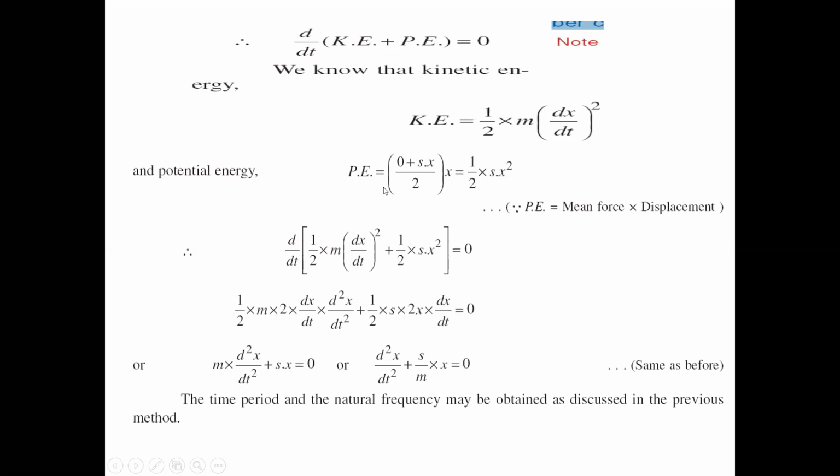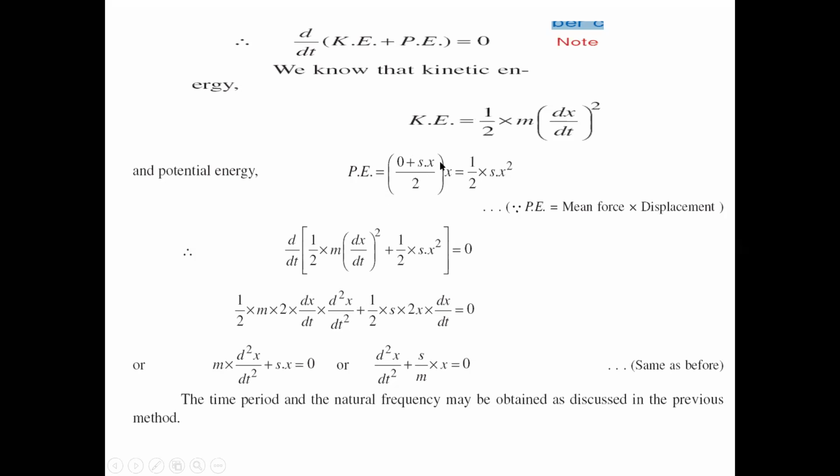Now we write our potential energy. Here we take the average of the energy values. Our initial energy value is 0, and finally we get the restoring force value Sx. So that is 0 plus Sx by 2 into x. Force into distance, like the potential energy mgh formula.